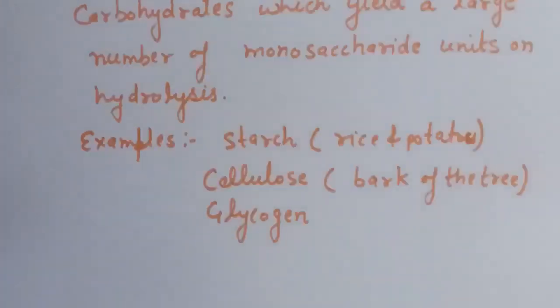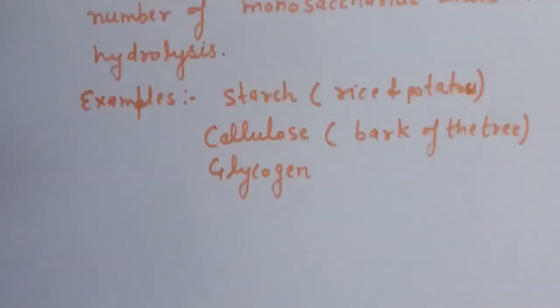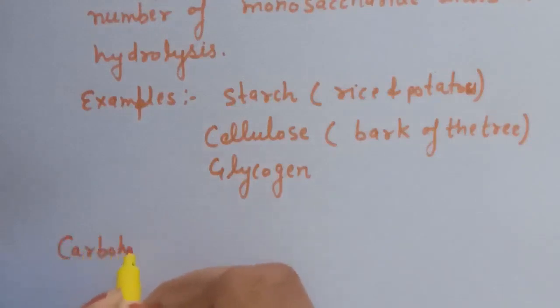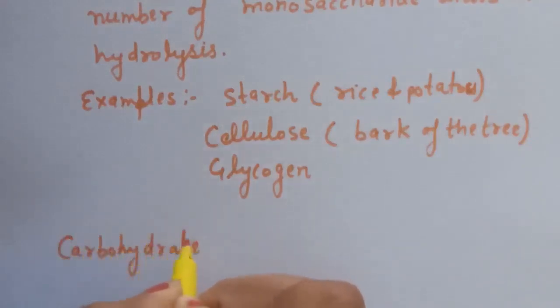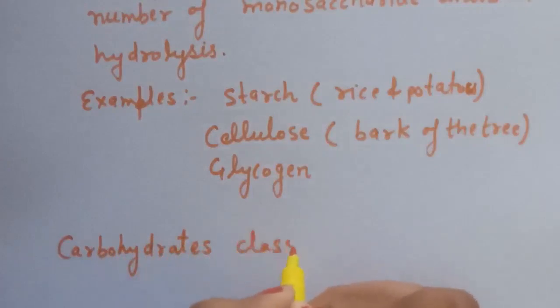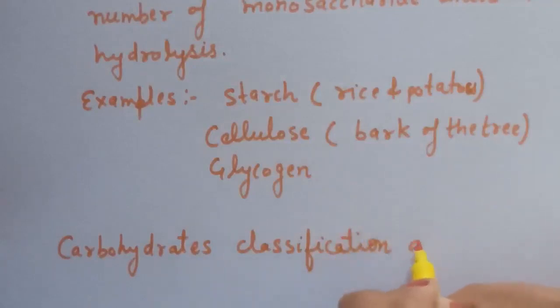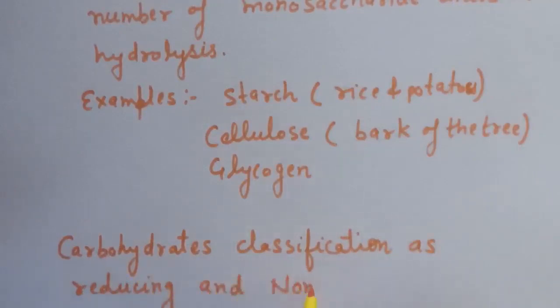So these are the three classifications of carbohydrates: monosaccharides, oligosaccharides and polysaccharides. There is one more type of classification of carbohydrates as reducing and non-reducing sugars.